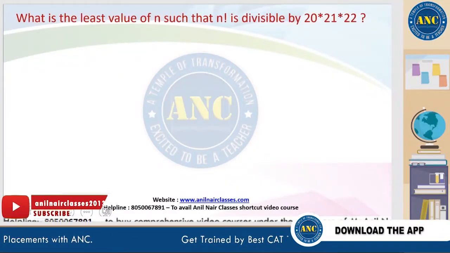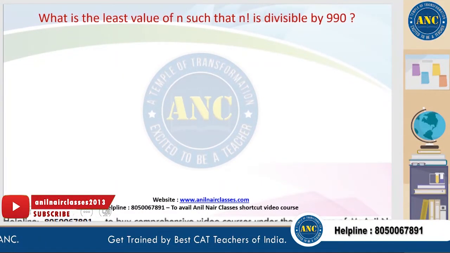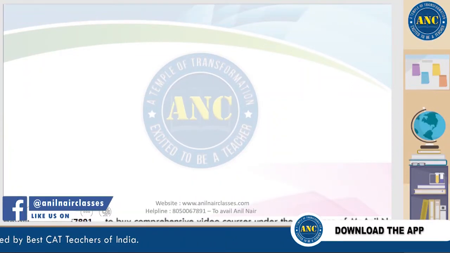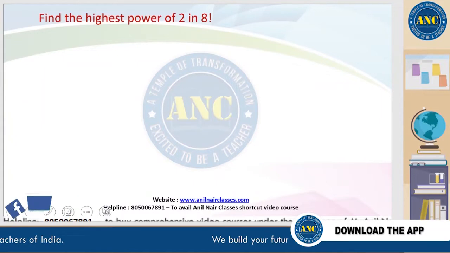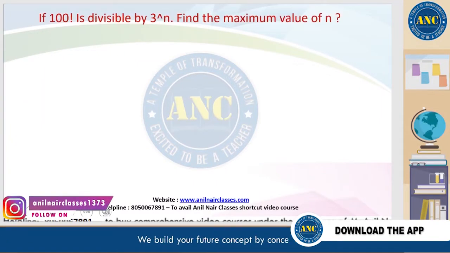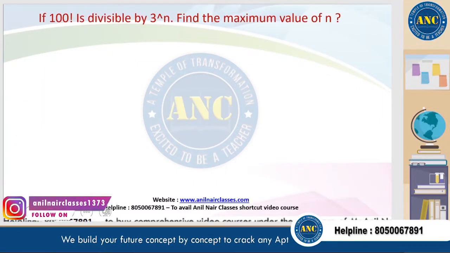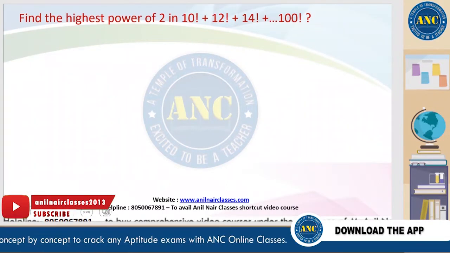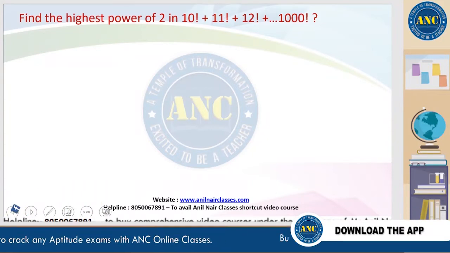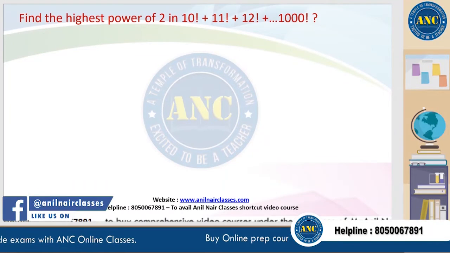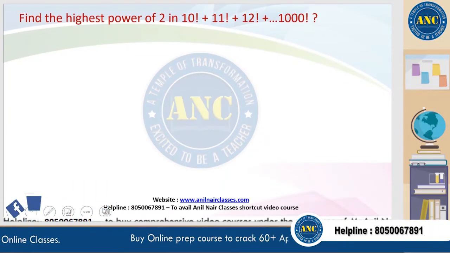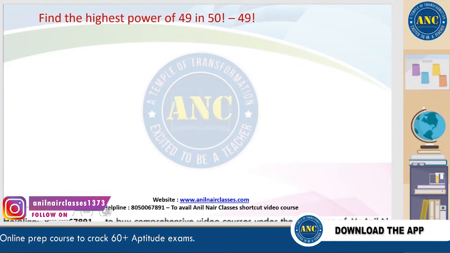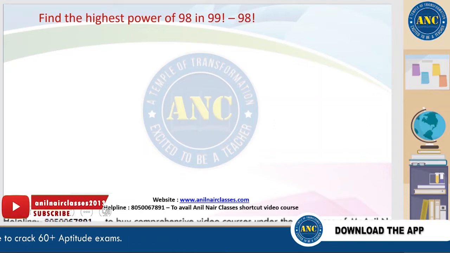Third one, then another exam model. Highest power for a prime number: how to find the highest power of a prime number? What if the factorials are added with even numbers? What if the factorials are added with consecutive natural numbers? What if only numbers are given without factorial? What if factorials are subtracted?